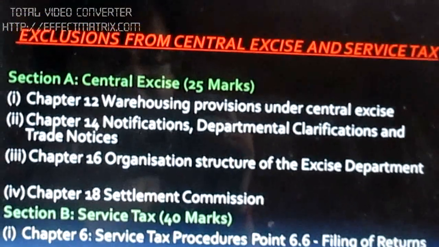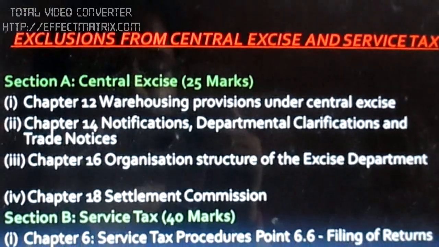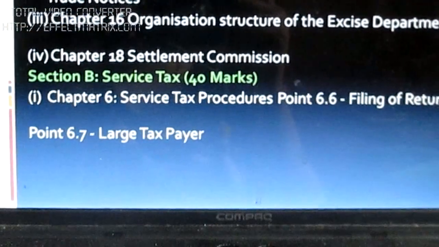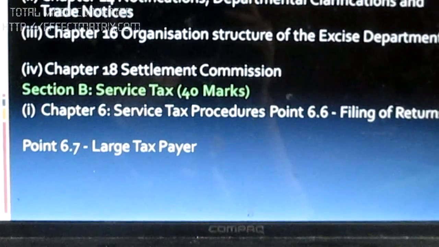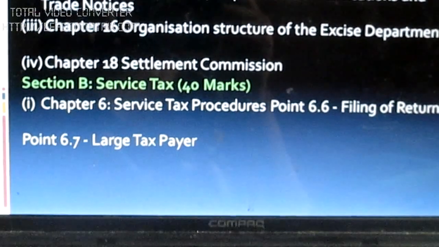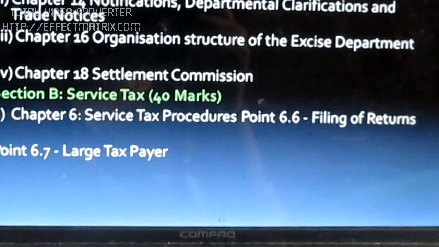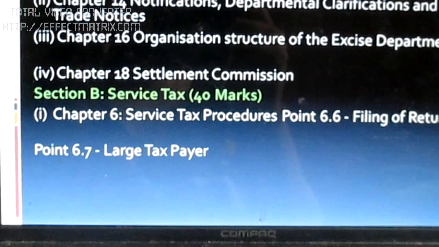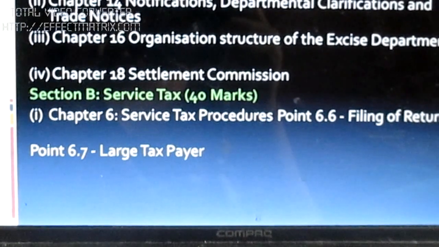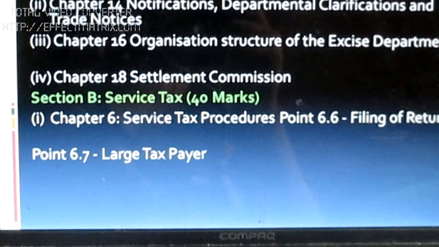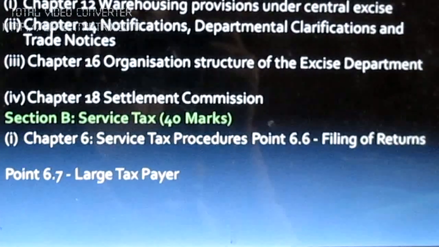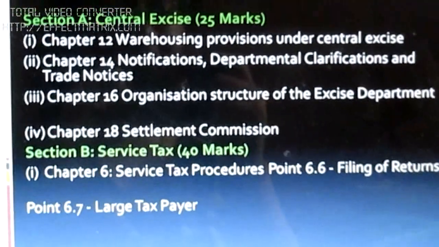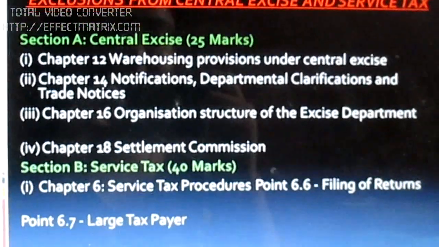So friends, you don't have to study these 4 topics. Also in Section B, that is Service Tax, in Chapter 6, 2 topics are being excluded. First, point 6.6, filing of returns, and point 6.7, large taxpayer. These 2 topics will not be applicable for November 2017 examination. So this was an overview of the changes in Paper 8, Indirect Taxation.